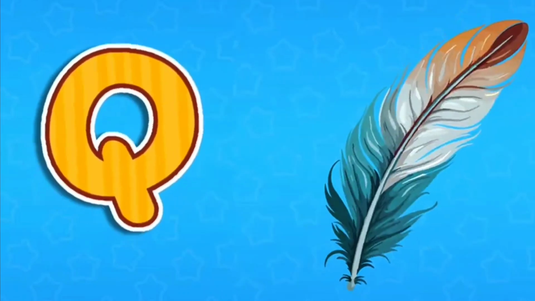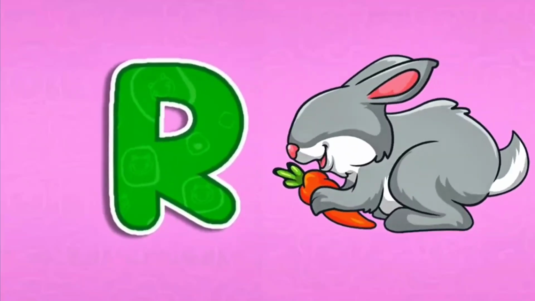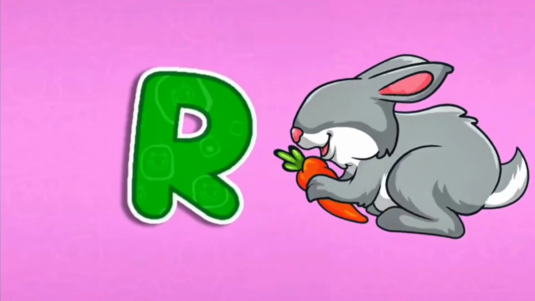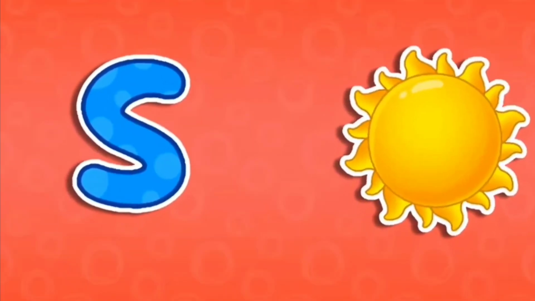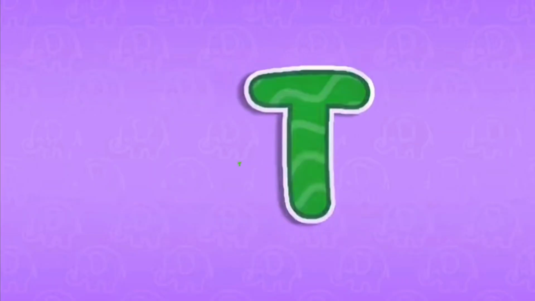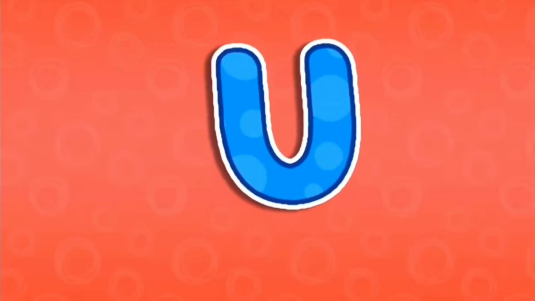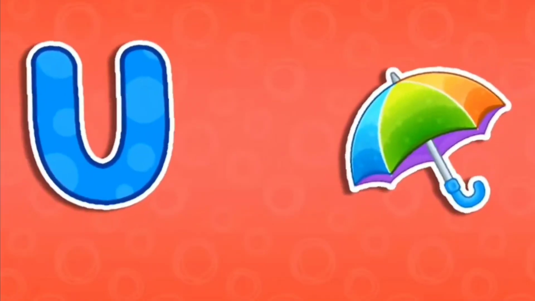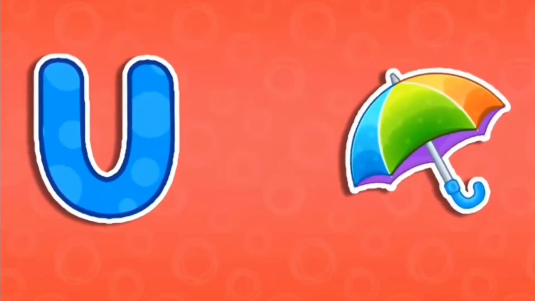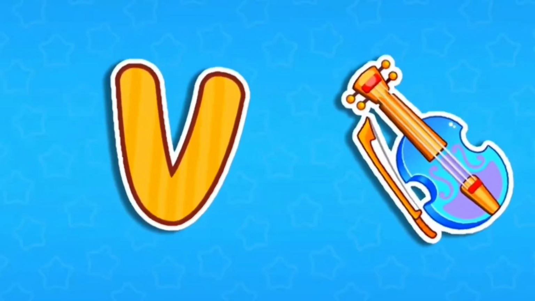Q is for quail, it sounds qua. R is for rabbit, it sounds r. S is for sun, it sounds s. T is for tiger, it sounds t. U is for umbrella, it sounds uh. V is for violin, it sounds v.